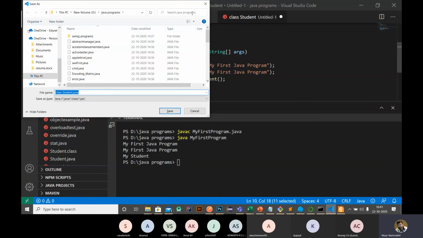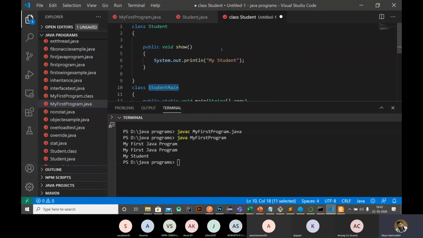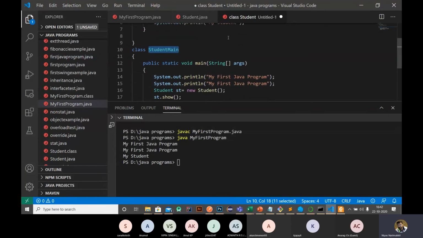Okay. Then if we have two class definitions in the same file, in that case we have to save the file with the name of the class that consists of the main method. So we need to save this file as StudentMain, because this StudentMain class has the main method.